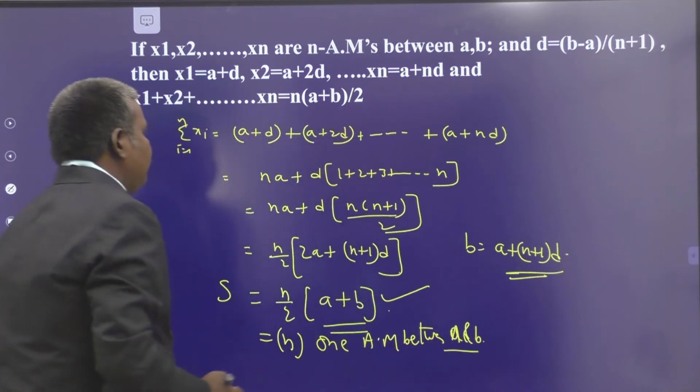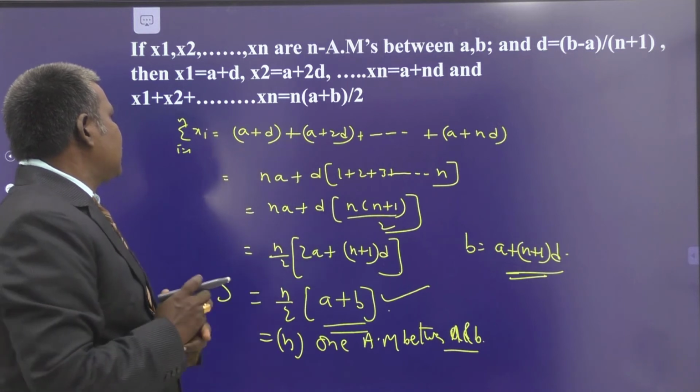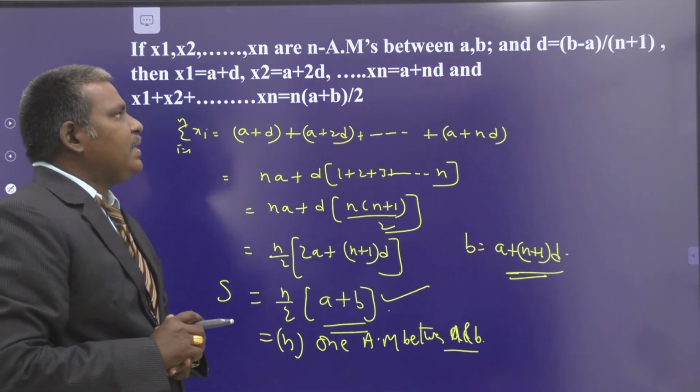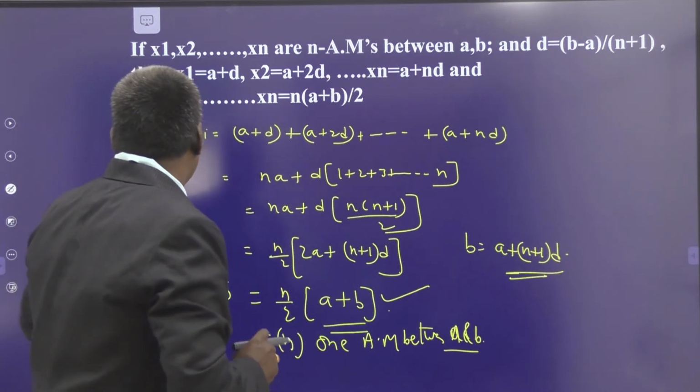This is the derivation: x1 plus x2 plus x3 plus and so on up to xn is equal to n times (a plus b) by 2, and d is equal to (b minus a) by (n plus 1). Understand?